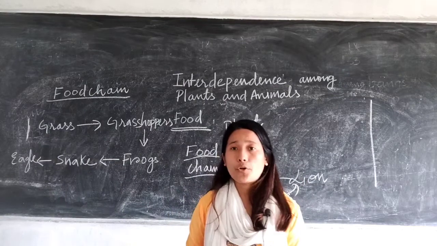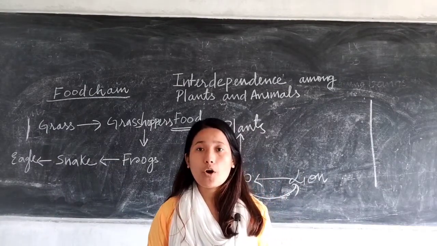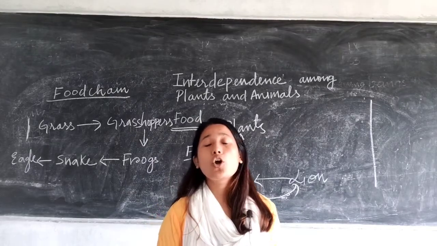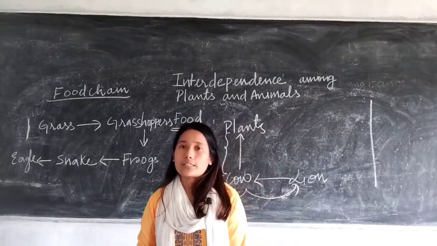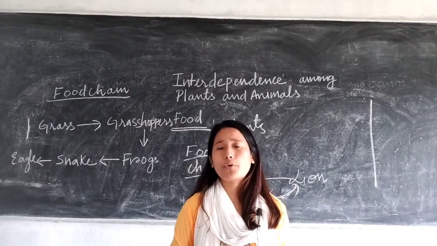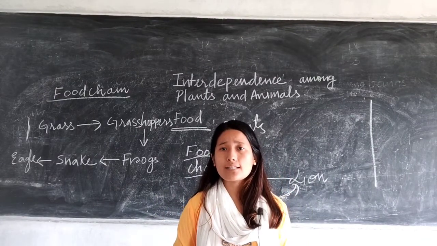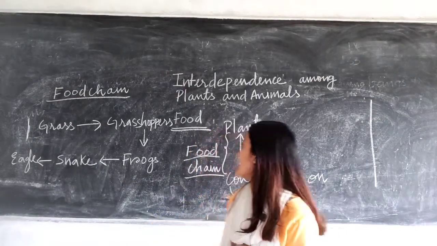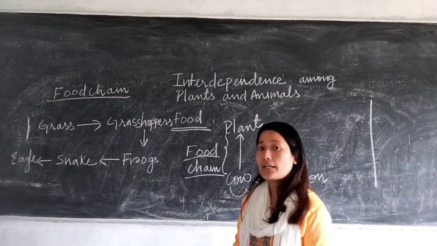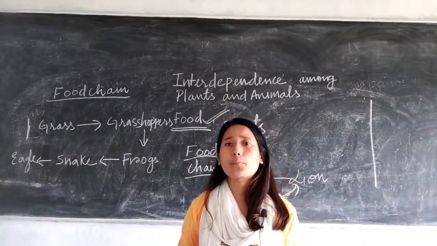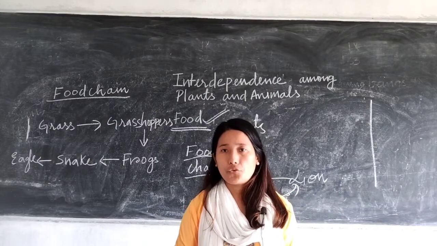Those plant components are then broken down inside our body in order to produce energy. With the help of that energy only, we will be able to perform our day-to-day activities. If we do not eat food, do you think we will be able to perform any kind of activities? No, we will not be able to perform, right? So the primary dependence is for food. All the animals are dependent upon the plants for food.